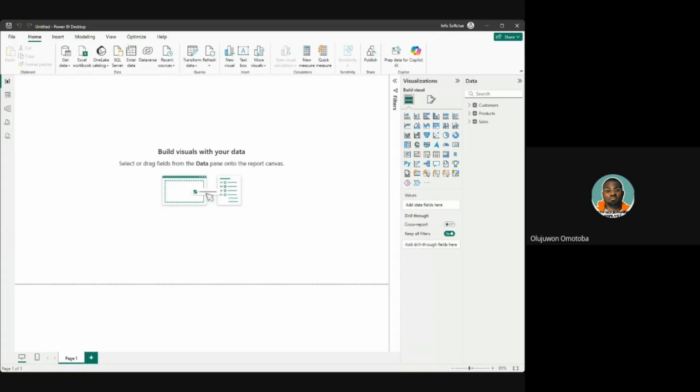At the Power Query editor, you will see that the customer, product, and sales were called queries, and the queries were on the left-hand side of the screen. But when it gets to the Power BI Desktop environment, because Power Query Editor is an entirely different window, it comes to the right-hand side, and the names change from query to data.